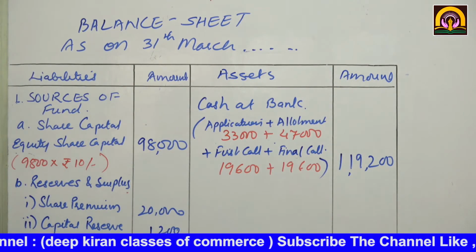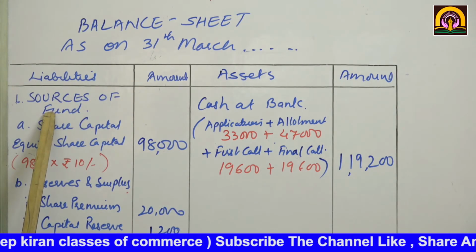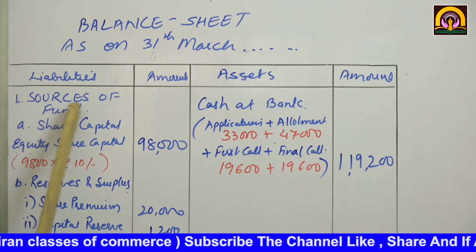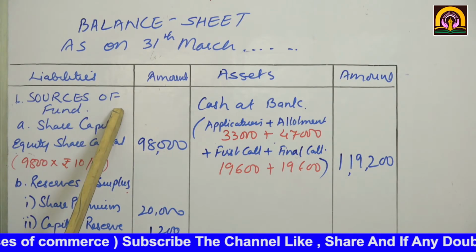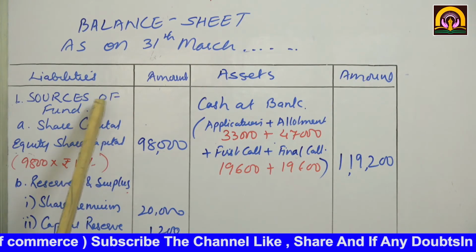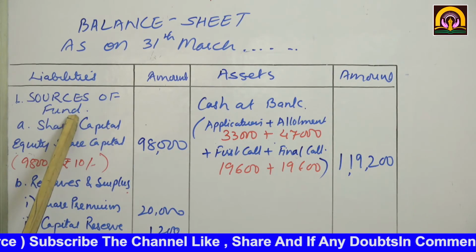See, on the liability side, sources of funds. In the next chapter, you are going to learn about the comparative and common size and the vertical format of balance sheet. That's why I have written sources of funds.